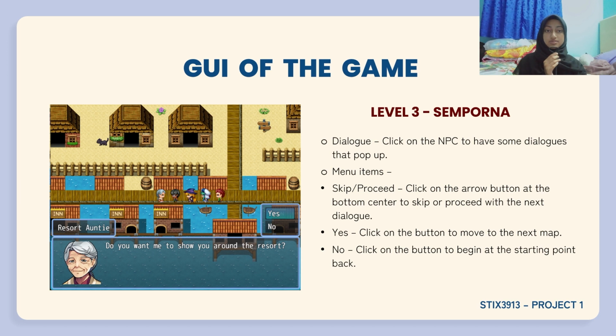Level 3 will highlight the Sempurna. There will be a dialog with two options displayed at the bottom of the screen. There are several menu items, which is skip or proceed. There will be a small arrow button at the bottom center for the player to skip or proceed with the next dialog. And there will be two options, which is yes and no, which player can click to move to the next map or back to the previous screen.